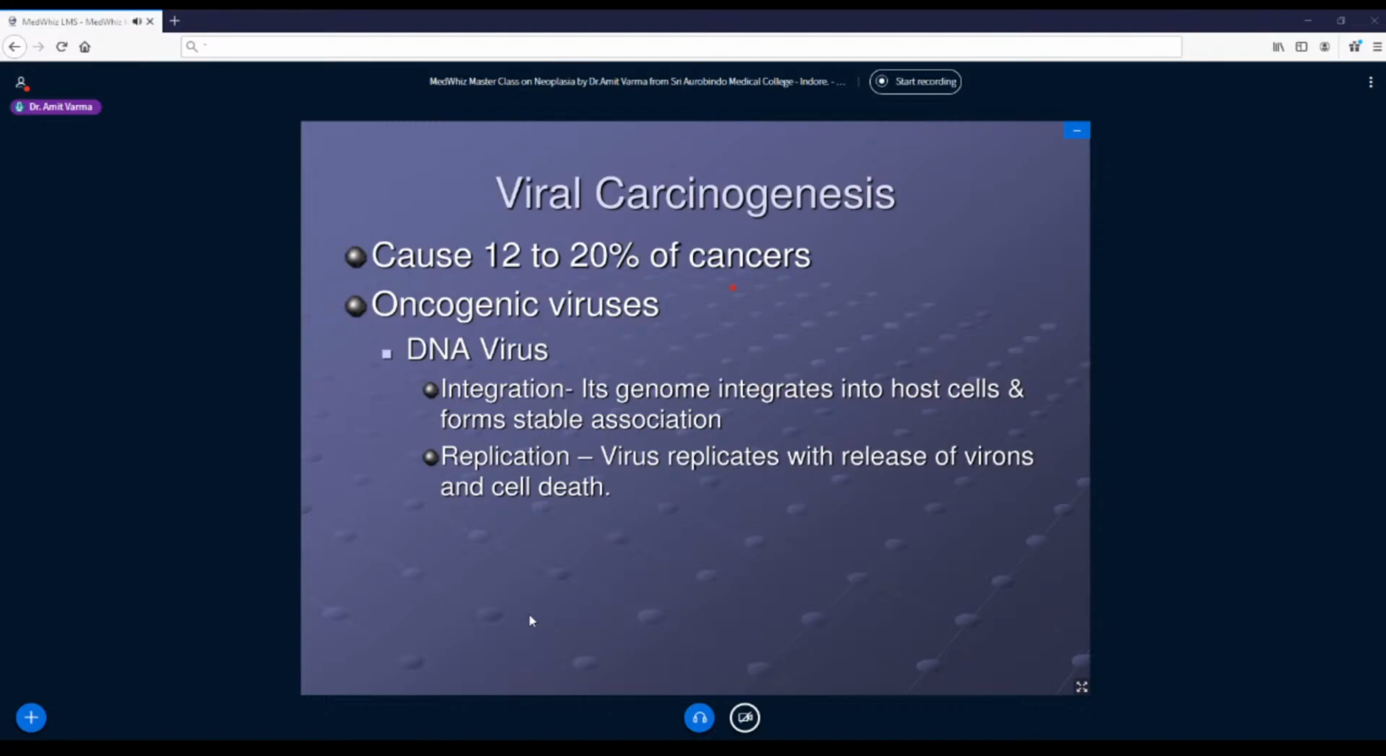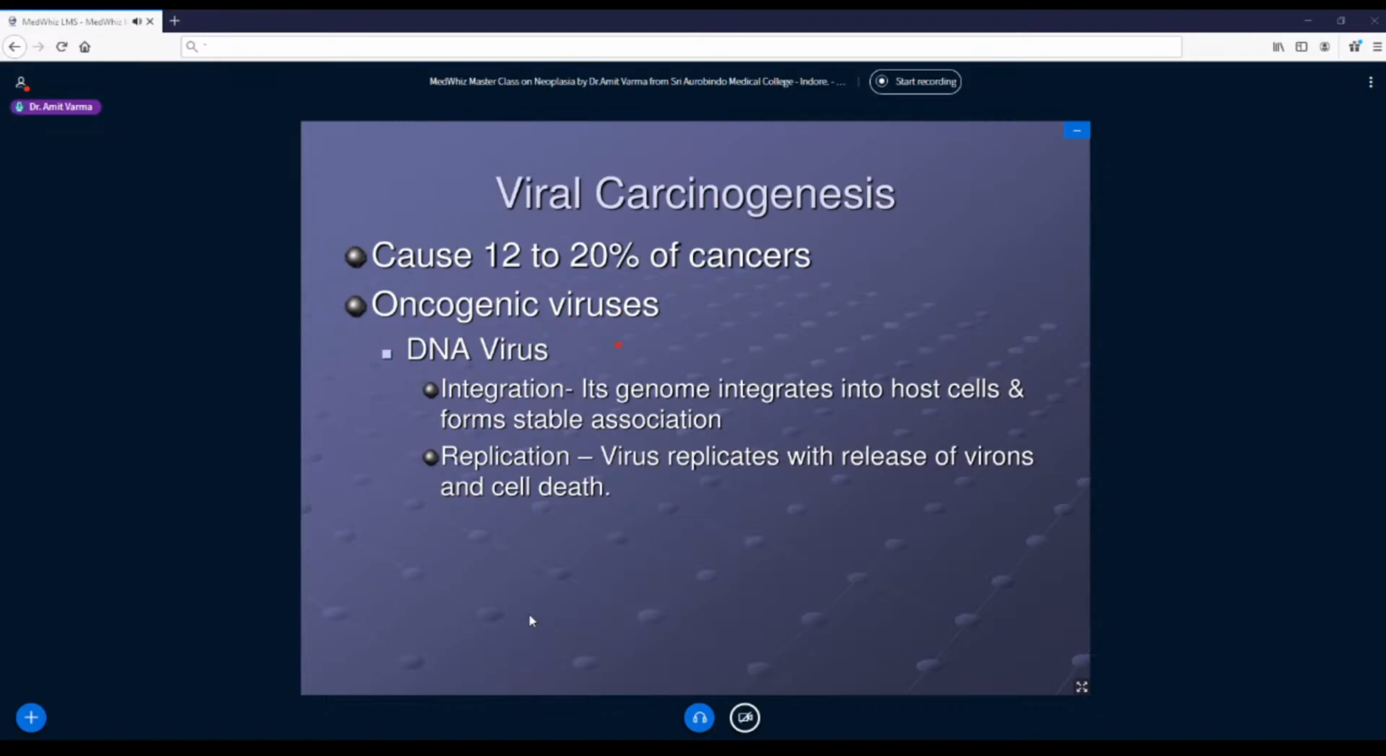Because the major chunk of these viral cancers are basically hepatocellular cancers caused by hepatitis B virus and C virus, and squamous cell carcinomas caused by human papillomaviruses. Because they are infectious, maybe bloodborne or sexually transmitted, that's why the underdeveloped or developing countries have more burden of viral cancers compared to developed countries.